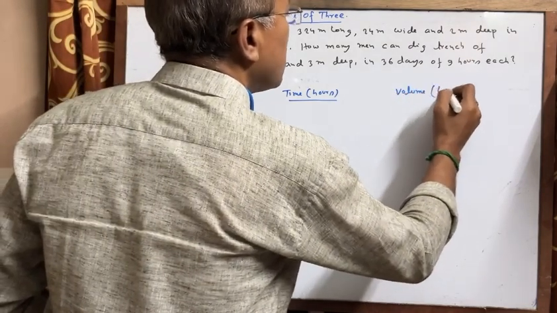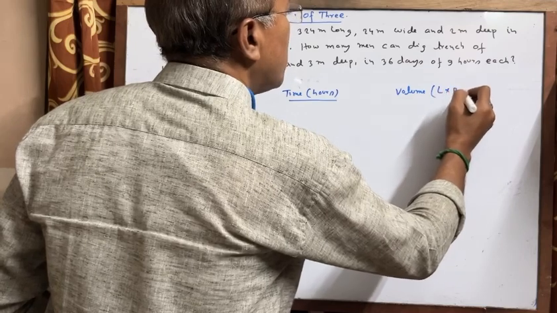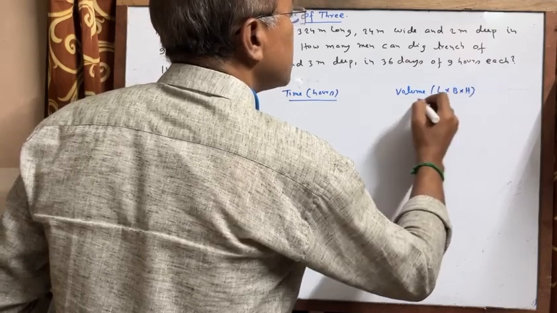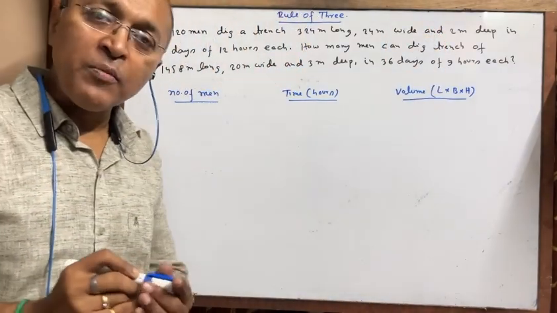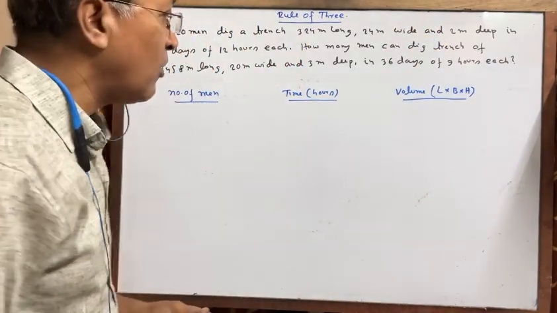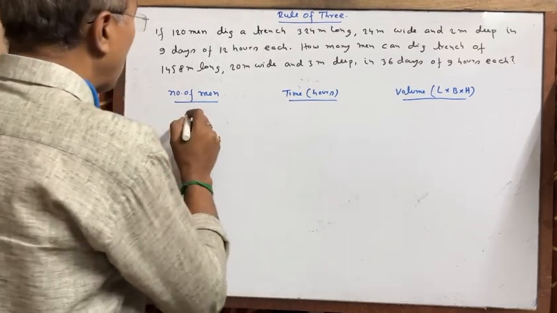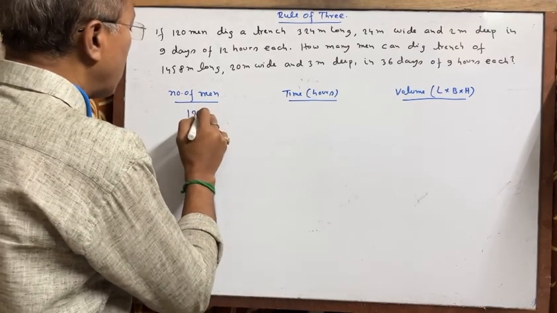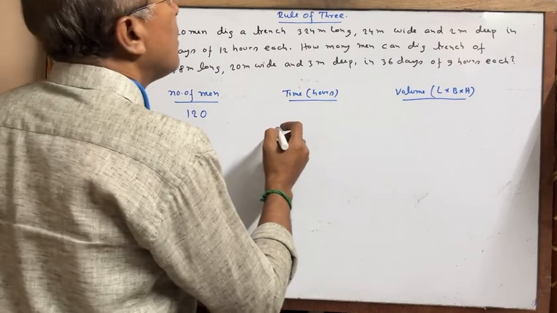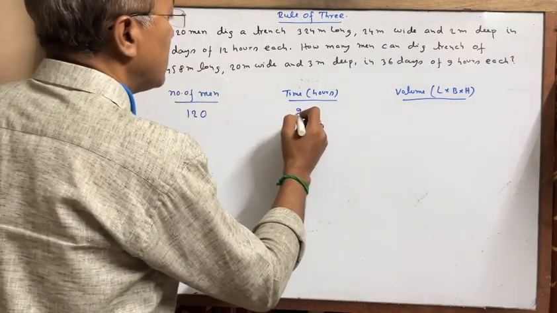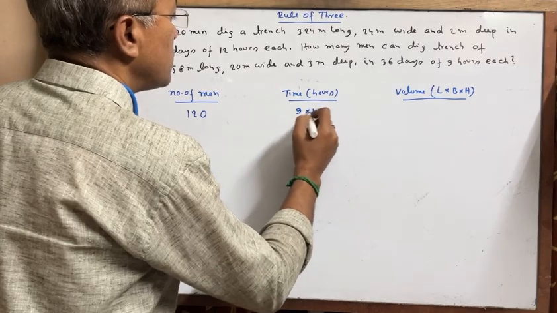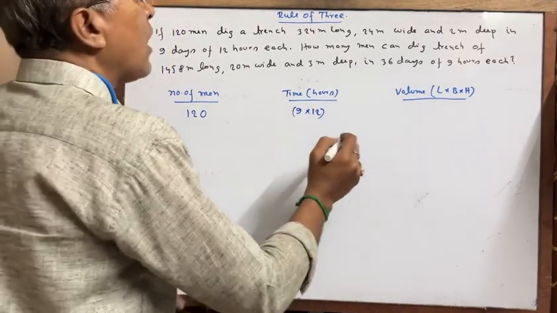Volume means length into breadth into height, right? All of you know volume means length into breadth into height of a trench. So number of men will be 120. Time will be 9 days working 12 hours daily, 9 into 12 hours, and volume is